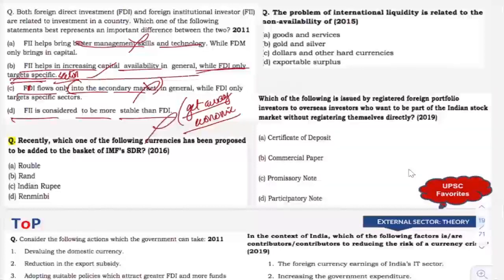So the option that is left with us now, what they meant is FDI only targets specific sector, means in case of FII, they start investing in various sectors. They provide capital in general, right? But FDI, what they do is, suppose Walmart is coming, they have this particular sector in which they have expertise. They focus on that particular sector only. Walmart does not invest in various number of companies working in different sectors. Walmart only invests in those companies or those areas where they have expertise, that is retail, right? So that is how this particular point needs to be understood.